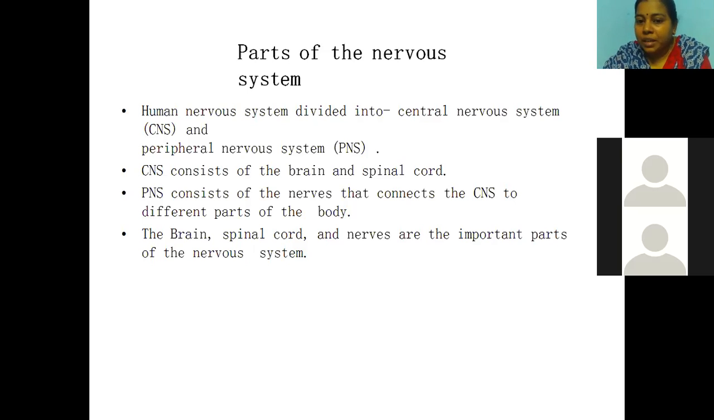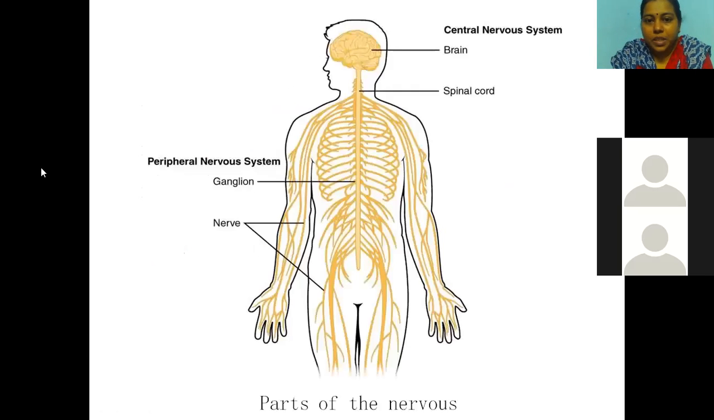PNS, peripheral nervous system. Here, nerves connect the CNS to the different parts of the body. So here we have to talk about the nerves, nerve cells, and the different body parts. Let us see. Brain, spinal cord, and nerves are important parts of the nervous system. See, children, this is the whole human body. And here in the head region, we have the brain. It is connected with the spinal cord. So this is the spinal cord.